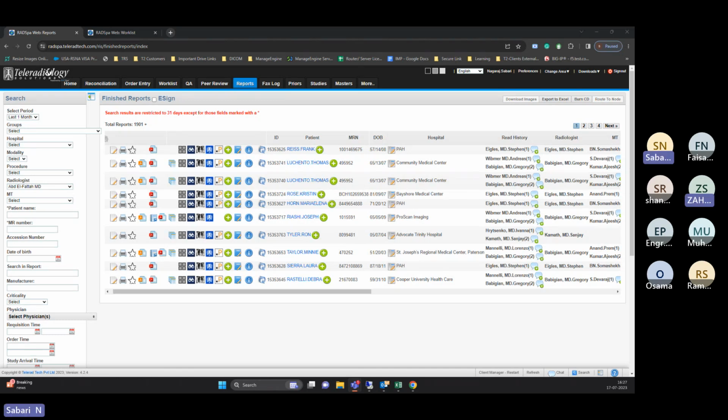Okay, Sabri, it means that a junior radiologist can send without authentication of a senior radiologist if it is optional. Is it? A junior radiologist cannot send the report, because he doesn't have the option to complete the read function.